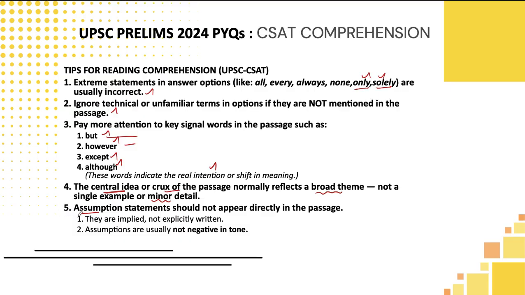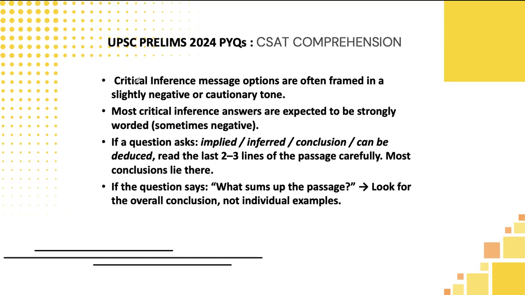Assumptions or inferences, both are not directly mentioned in the passage, students. And one more important thing, assumption most of the times is not in a negative tone. Using that you can eliminate most of the options inside the exam hall. Critical inference means that it will be given in a negative manner. Most critical means still more strongly worded negative.